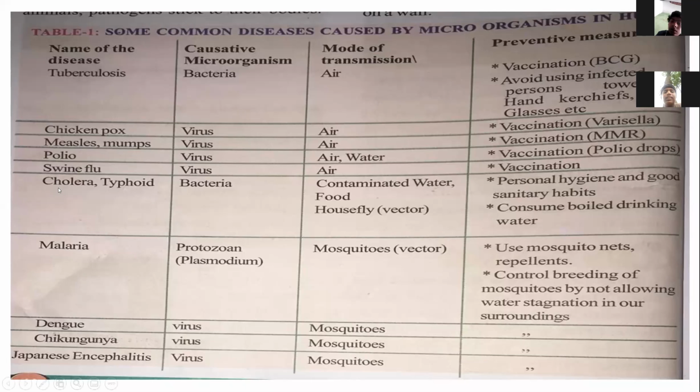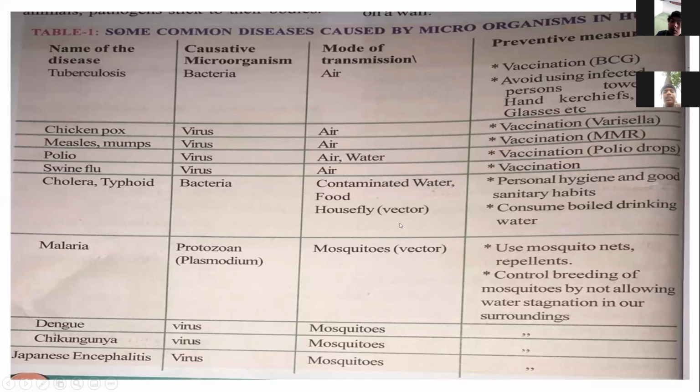Next, cholera and typhoid. The causative microorganism is bacteria. The mode of transmission is polluted water, contaminated food, and house flies. The house fly is the vector. Why is it called a vector? It carries the causative microorganisms. That's why it is called a vector.